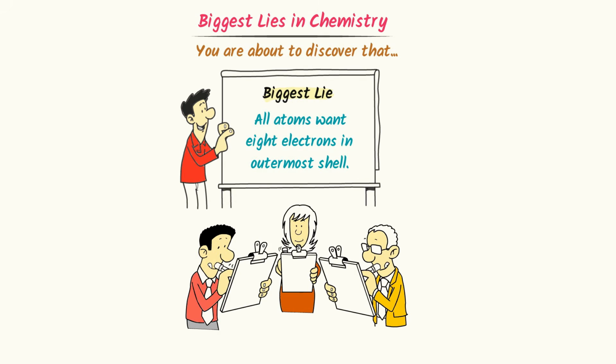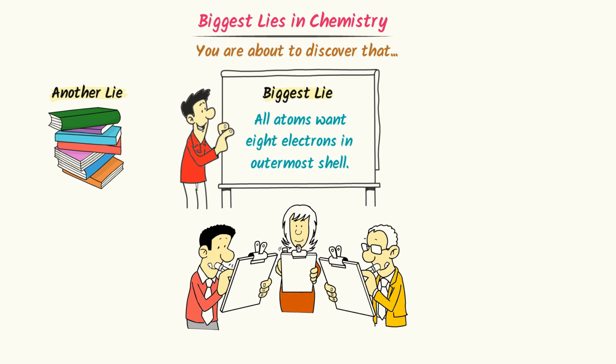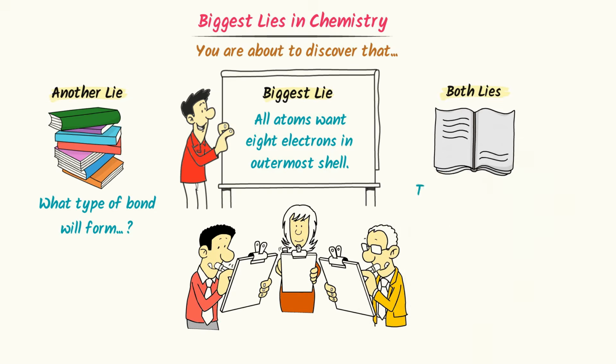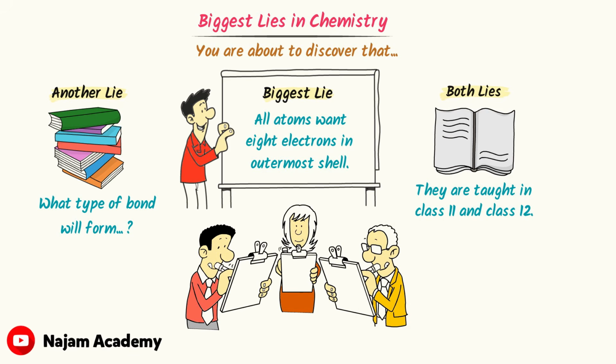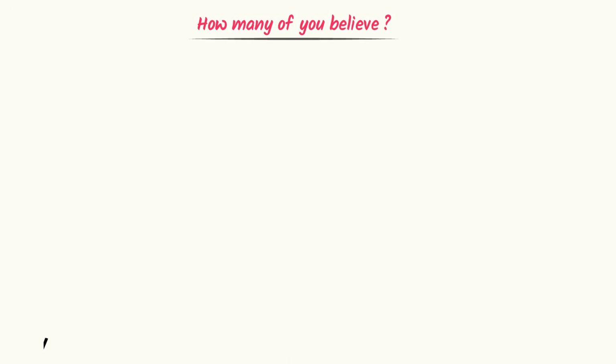And it gets worse because there is another lie hidden in your textbook. One that tells you that you can always predict what type of bond will form just by looking at two elements on the periodic table. Both of these lies are taught in every class 11 and 12. Now let me ask you something important. How many of you have spent an entire chapter believing that the octet rule explains everything?